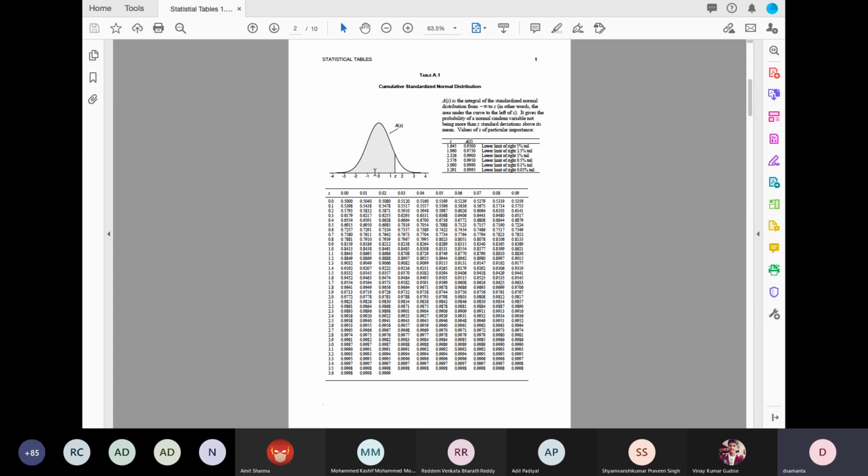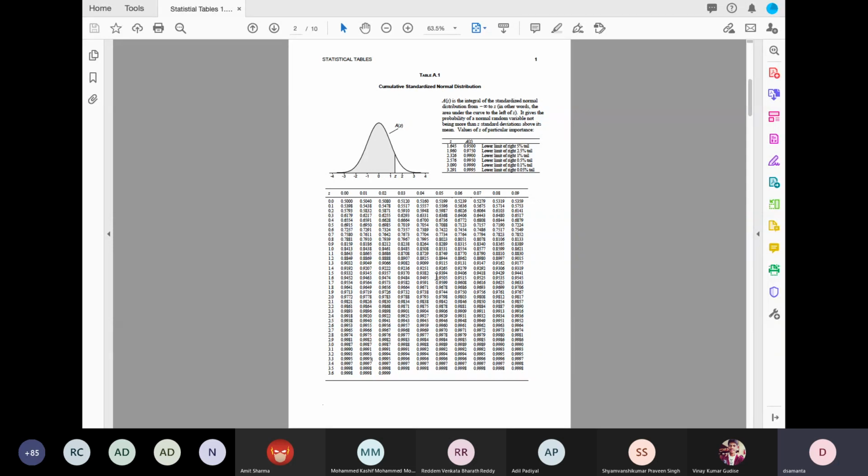And here, 0.025 means it is actually less than Z0. So we take 1 minus whatever value is given there. So for example, here 0.025, right?